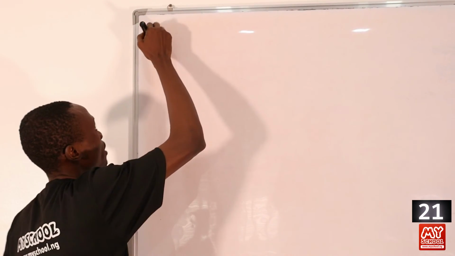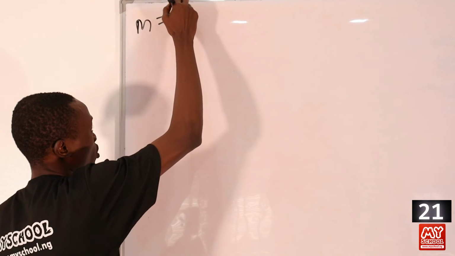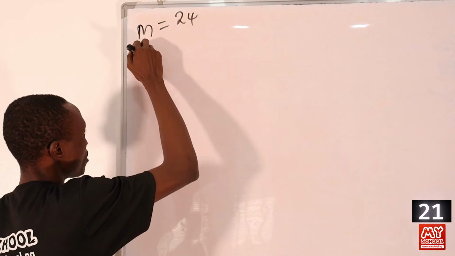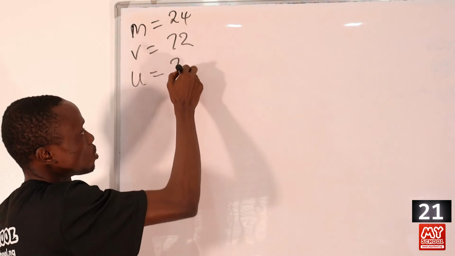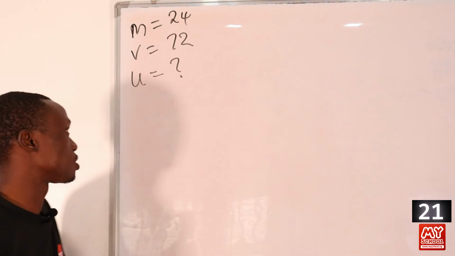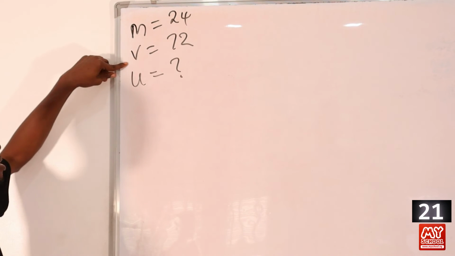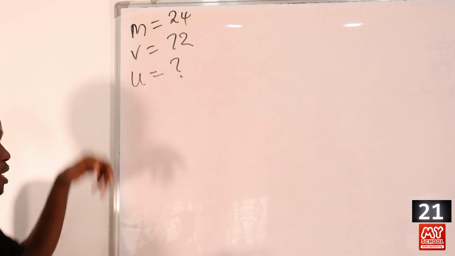This is a question on magnification. From the question, we can see that M equals 24, and v equals 72. Then we are asked to solve for u, which is the object distance. So v is image distance and M is magnification.